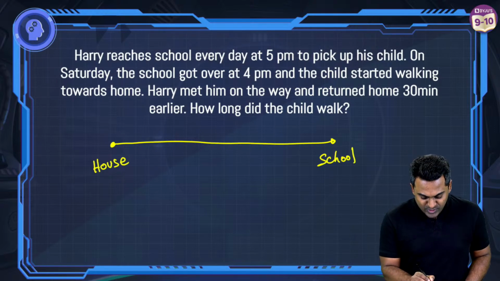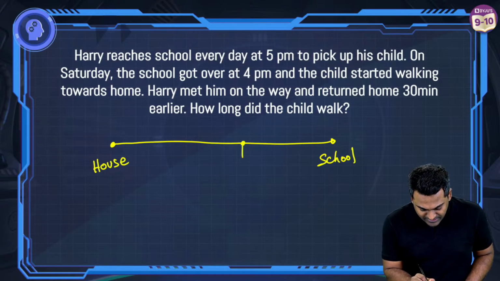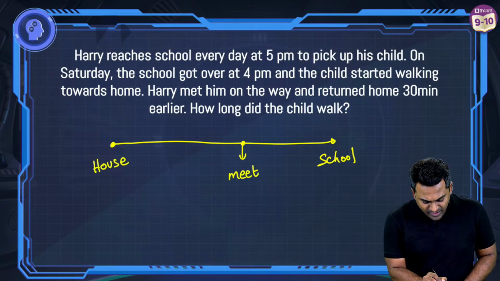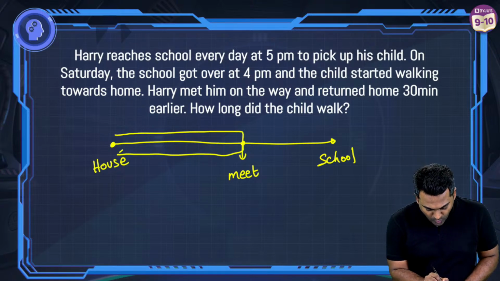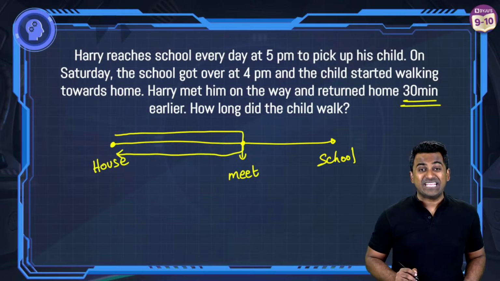Harry met him on the way. So let's suppose Harry met him here at this point. This is, let's say, the meeting point. All right. And then what happened here? Harry is going to pick the child from here and they are going back home. Returned home 30 minutes early.